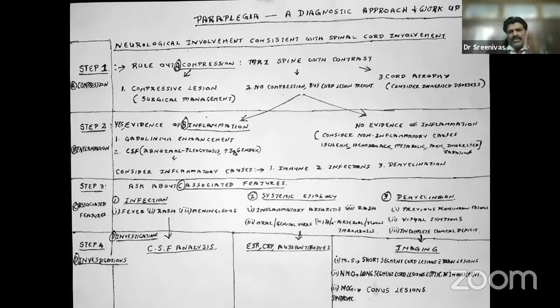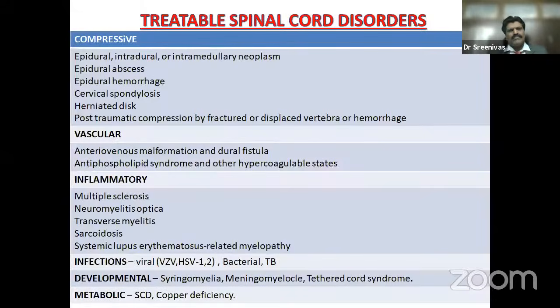If it is a longitudinal segment, more than 3 segments involved, it is NMO, neuromyelitis optica. Only short segments involved with periventricular etiology, you think of multiple sclerosis, or only if the conus medullaris is involved, we think of MOG spectrum. So this is an overall picture. The slide is present. You can go later and see all the 4 steps by which we can clinch the diagnosis of a spinal cord lesion.